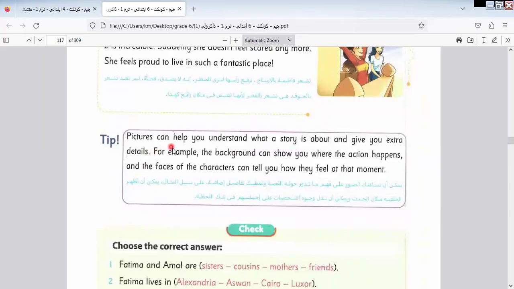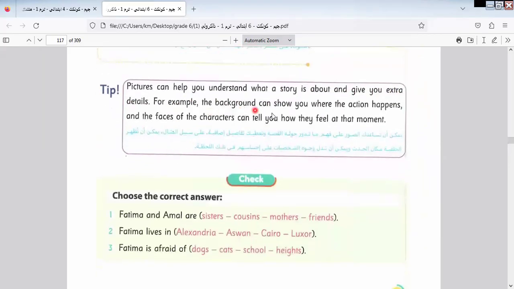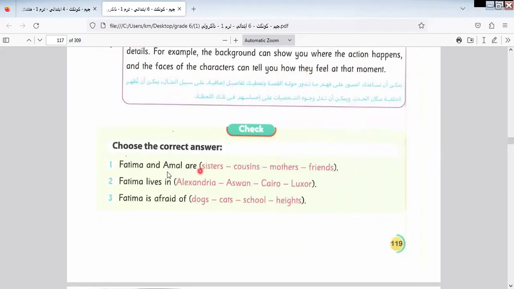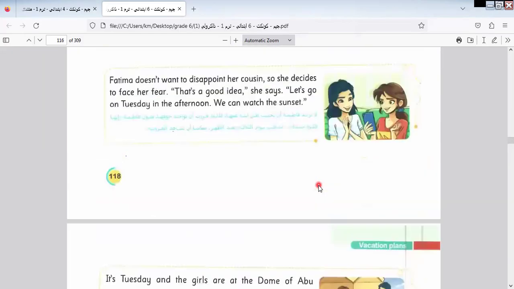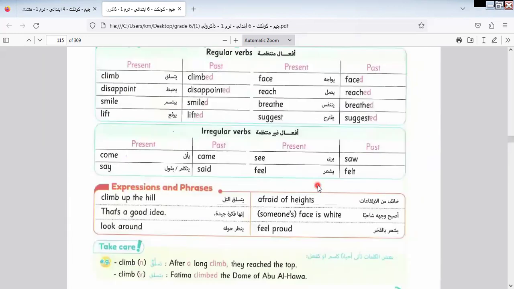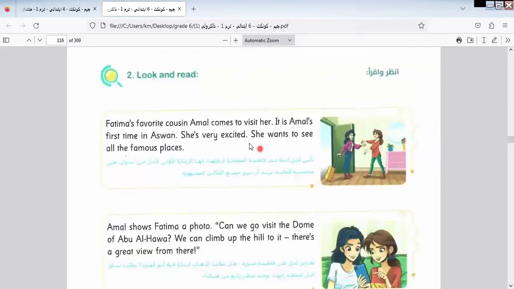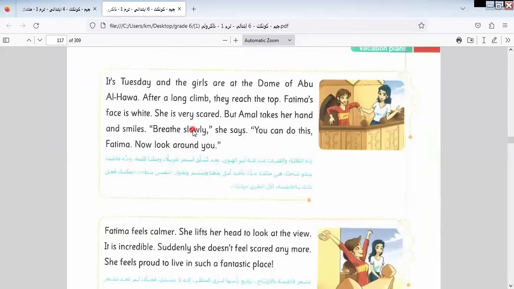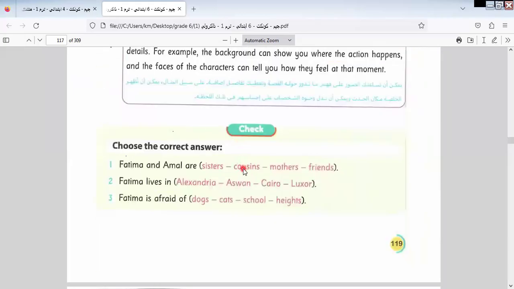Pictures can help you understand what a story is about and give you extra detail. For example, the background can show you where the action happens, and the faces of the characters can tell you how they feel at the moment. Fatima and Amal are sisters, cousins, mothers, friends? As we know from the text, Fatima and Amal are what? Cousins. So the answer will be cousins, this one.